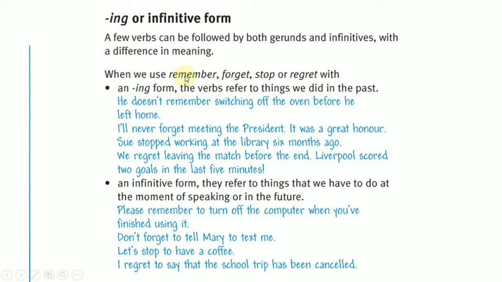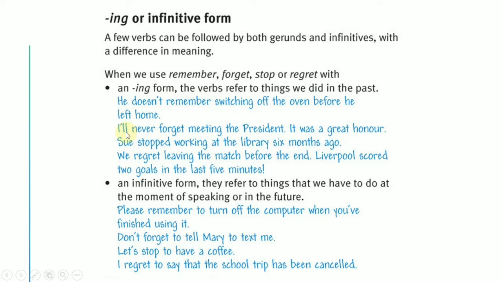When we use remember, forget, stop, or regret as the main verb, and it is followed by an ing form, it means it refers to the things we did in the past. For example, he doesn't remember switching off the oven before he left home. So, the action of switching off the oven happened in the past, and after that, he remembers it. So, switching off the oven happens earlier before the action of remember.